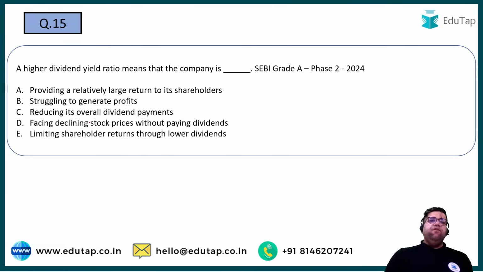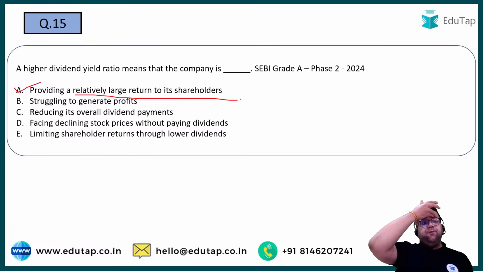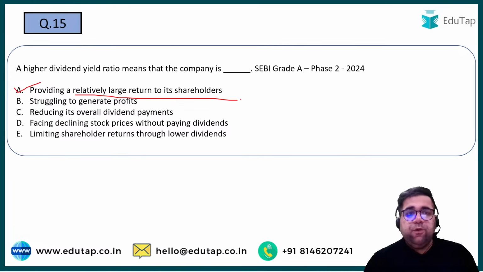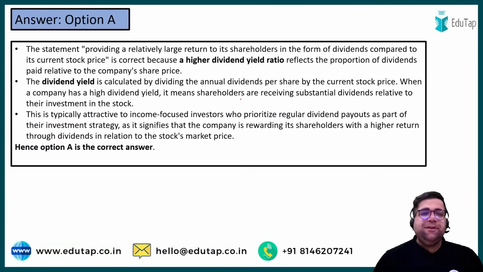Cool. Moving forward to the 15th one. A higher dividend yield ratio means the company is, this is SEBI Grade A Phase 2, 2024. So they are again asking you basic questions only in Phase 2. So if you see certain questions like this, then go all guns blazing and try to mark the correct answer. High dividend yield means that they are giving you a higher dividend, simple. So the answer over here will be option number A only, providing a relatively large return to the stakeholders, or to the shareholder, to be precise. Right? By coincidence, I think all the answers are coming as A only.